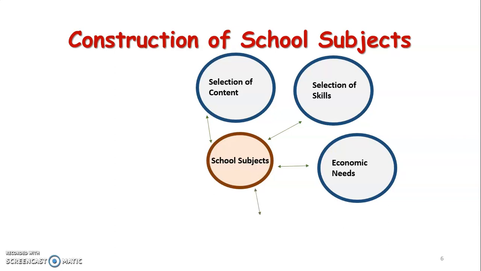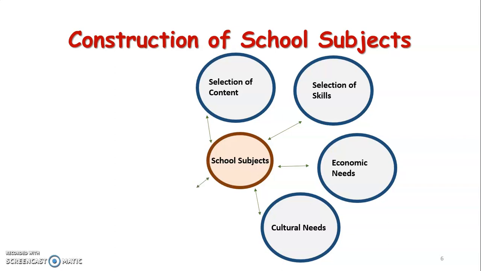It's not only the economic needs, we are also very concerned about our cultural needs. India has a certain culture, so we have to fulfill this. We teach the students via school subjects, and students should learn the culture.